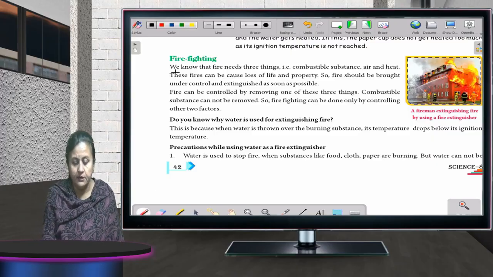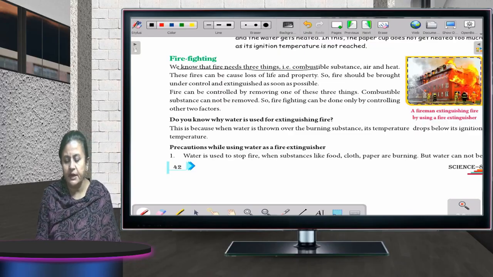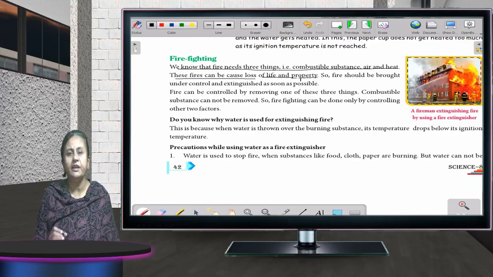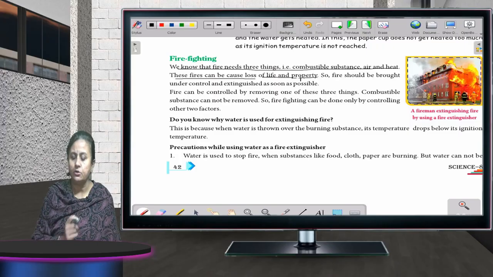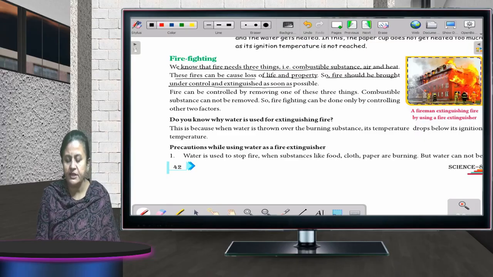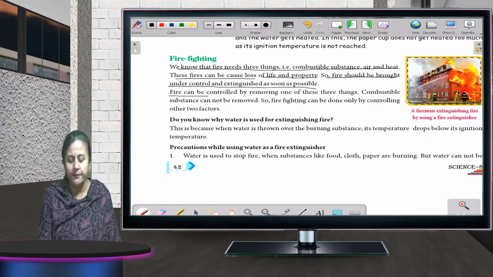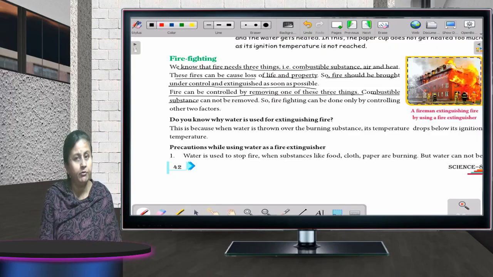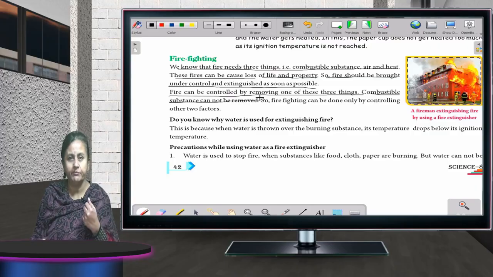So we know that fire needs three things: combustible substance, air and heat. These fires can cause loss of life and property. Whenever there is a fire, life and property both are at loss. So fire should be brought under control and extinguished as soon as possible. Fire can be controlled by removing one of these three things. Combustible substance cannot be removed because it has already caught fire. You cannot remove it.